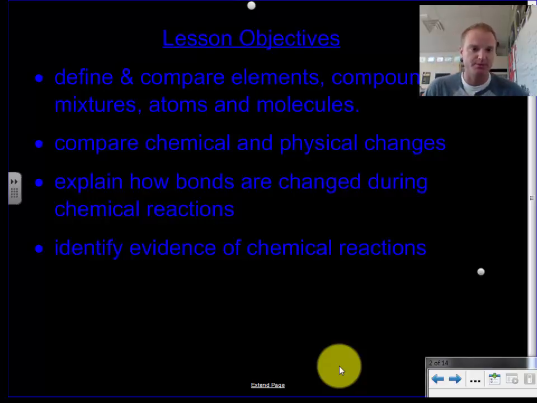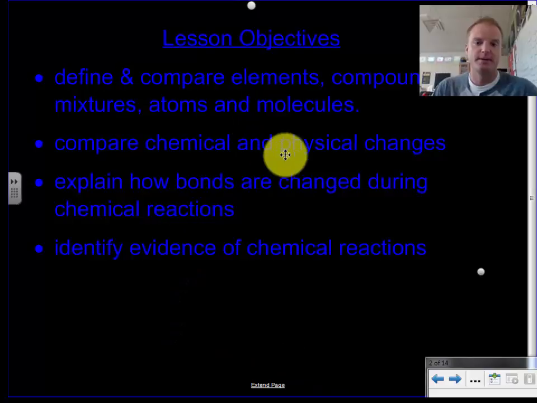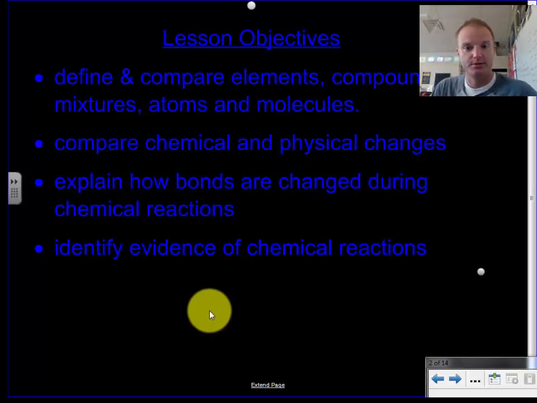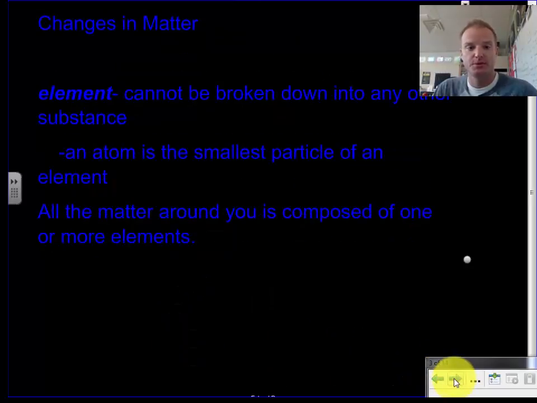Alright guys, so this first page, you do not have to write anything down. These are our lesson objectives. So in this short video, we're going to do the following things. Define atom, element, compounds, mixtures, and molecules. Compare physical and chemical changes. Talk a little bit about bonds and how they change. And identify some evidence that a reaction has occurred. So, changes in matter. That's what the first chapter is called.